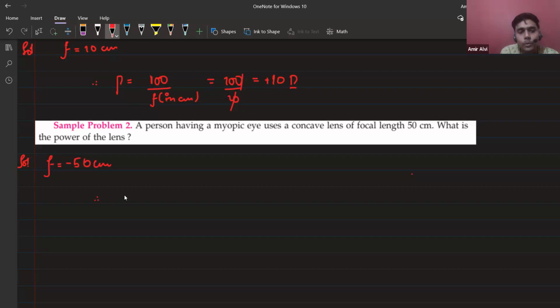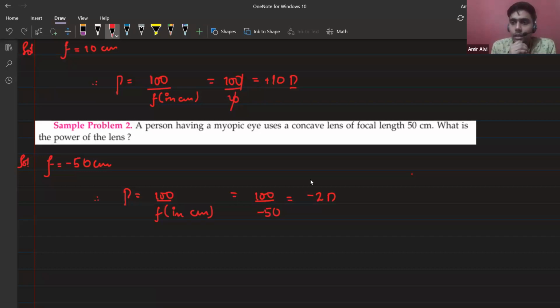100 by F, with F in centimeter. Clear? So it is 100 divided by minus 50, which is minus 2. Minus 2 diopter. Clear, everybody? Any doubt so far?